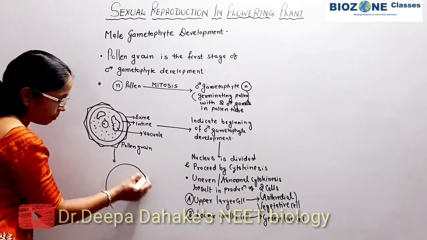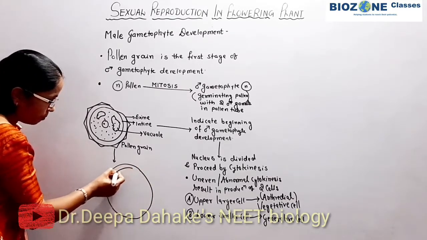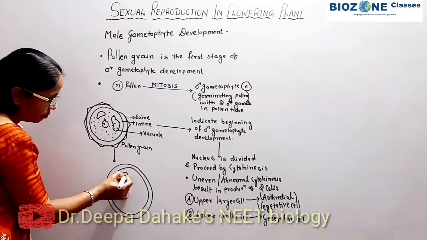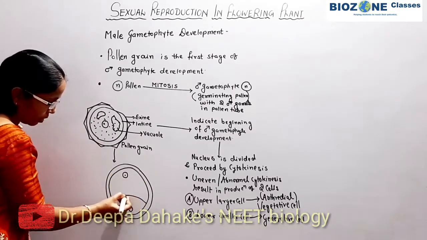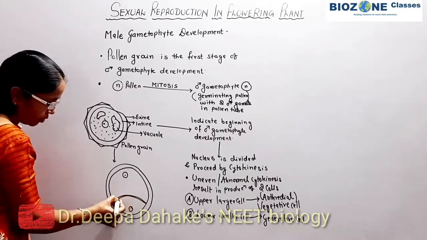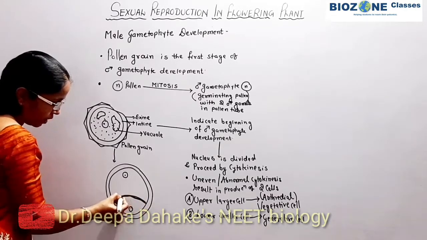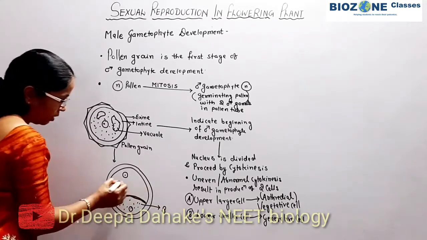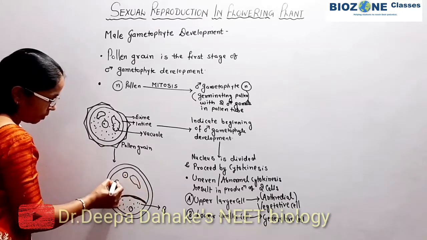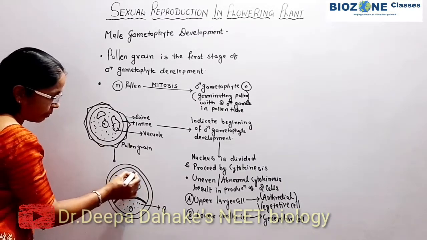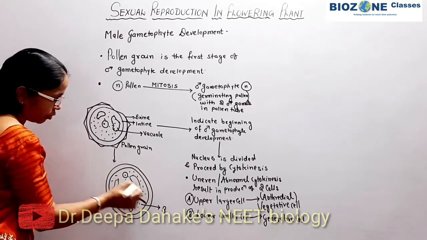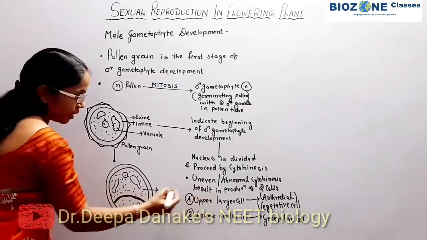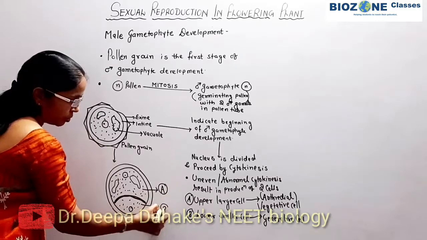So this part you remember, when the same pollen grain undergoes division and shows this stage, at this stage we draw both the walls simply, and first the nuclear division takes place, and then cytokinesis results. Now the cytokinesis is uneven, because of that the two cells: the smaller cell is called the generative cell, and the upper cell, the vacuoles are predominantly present, as well as most of the cytoplasm is present in the upper cell. This upper cell is called the larger cell, and it is called the vegetative cell.